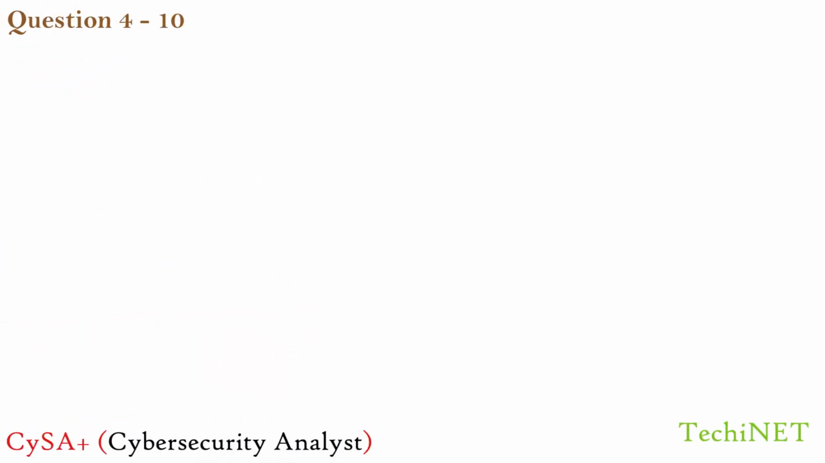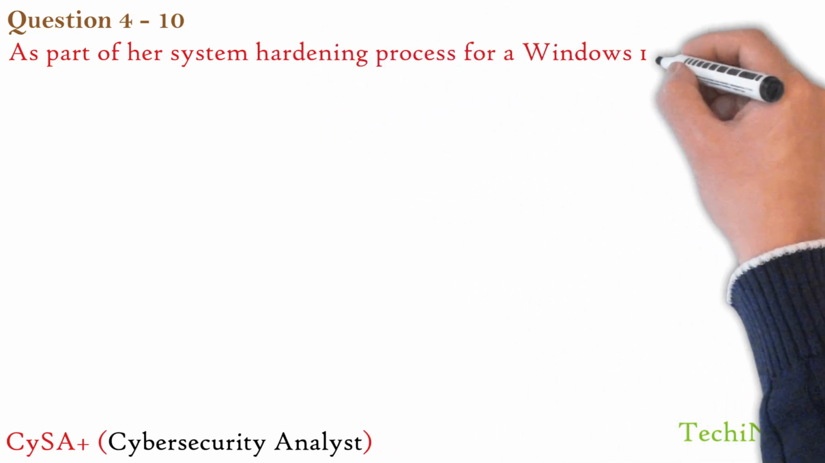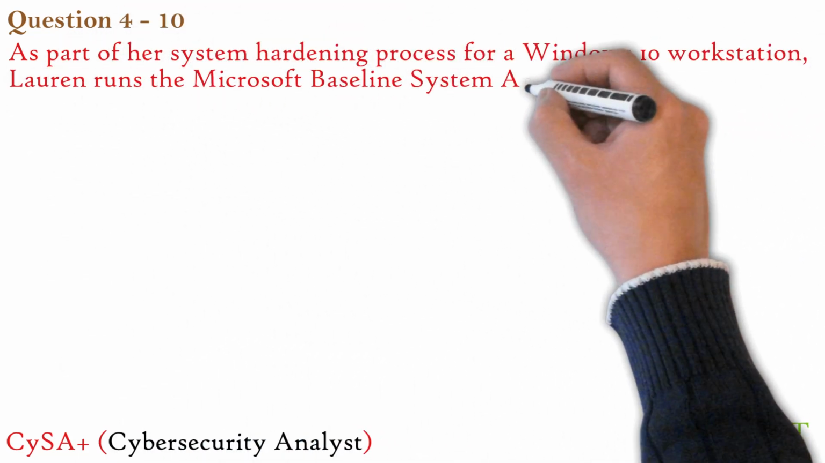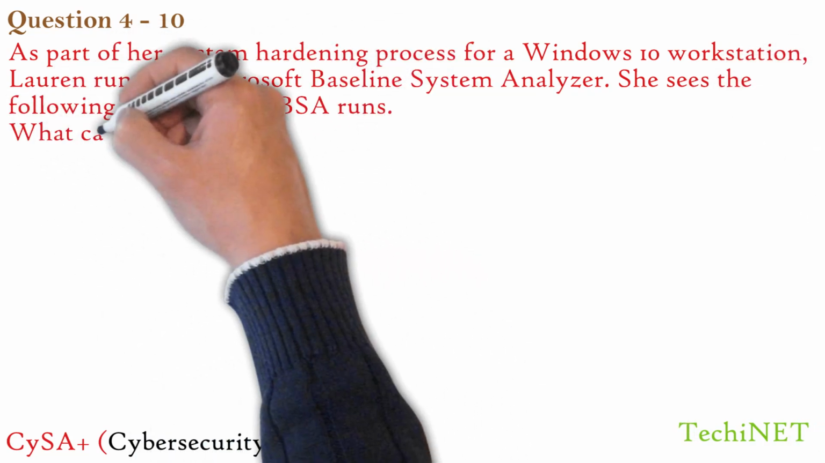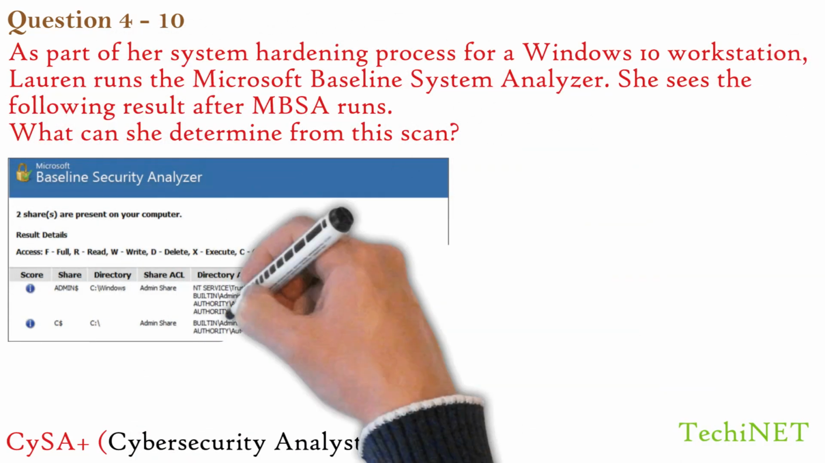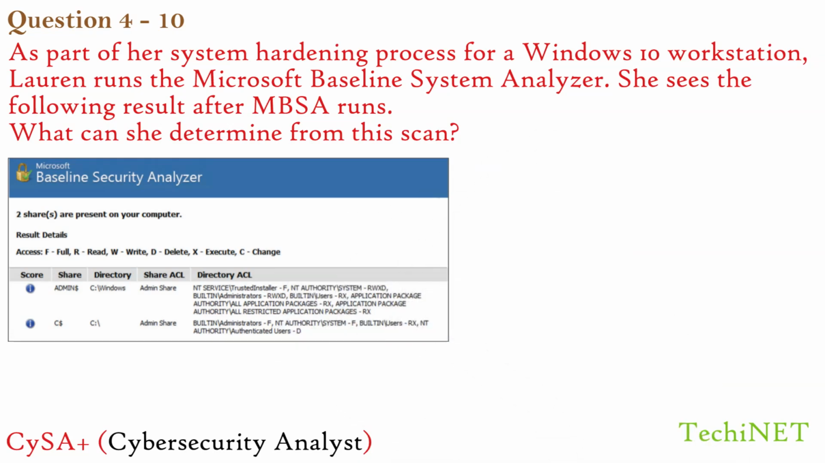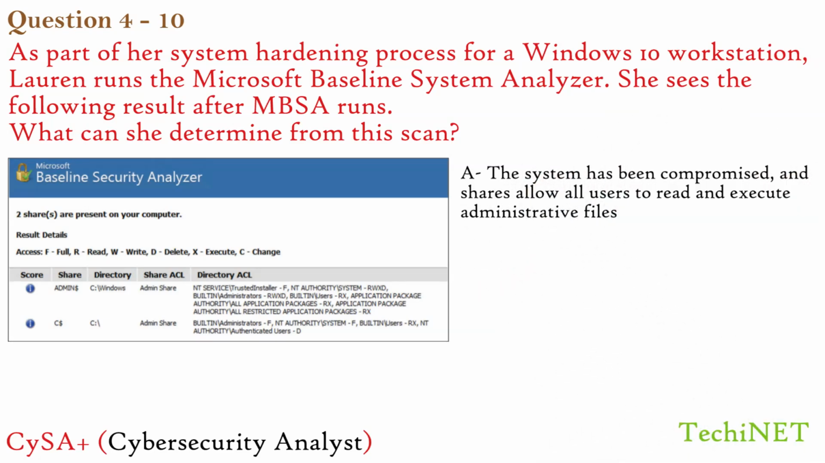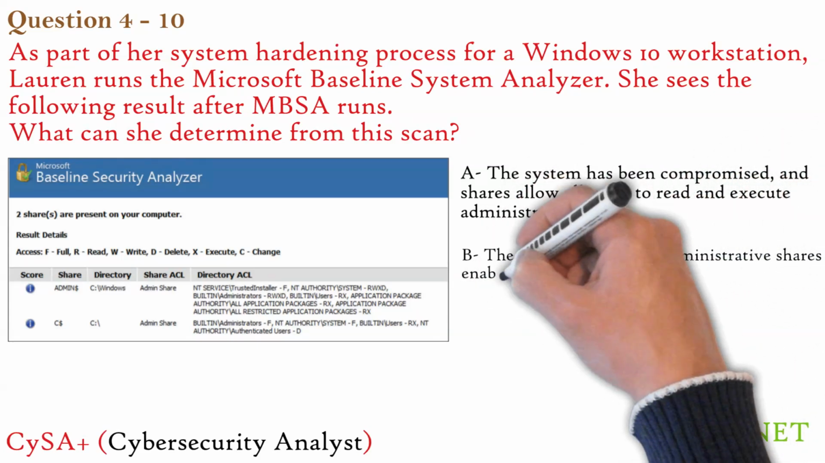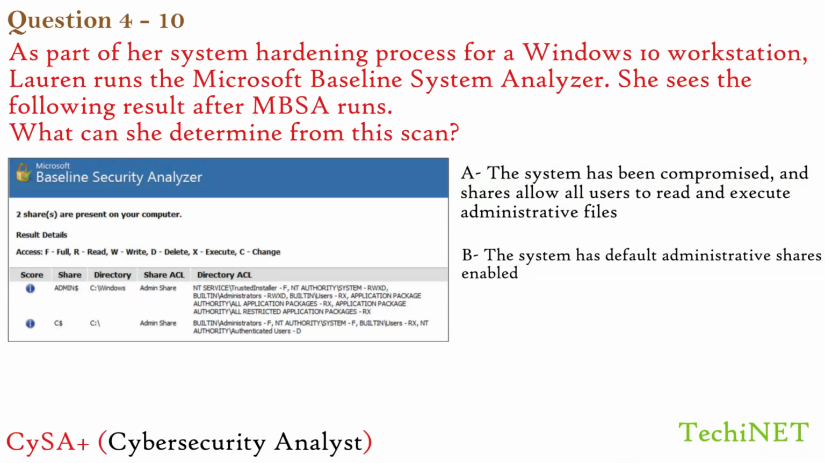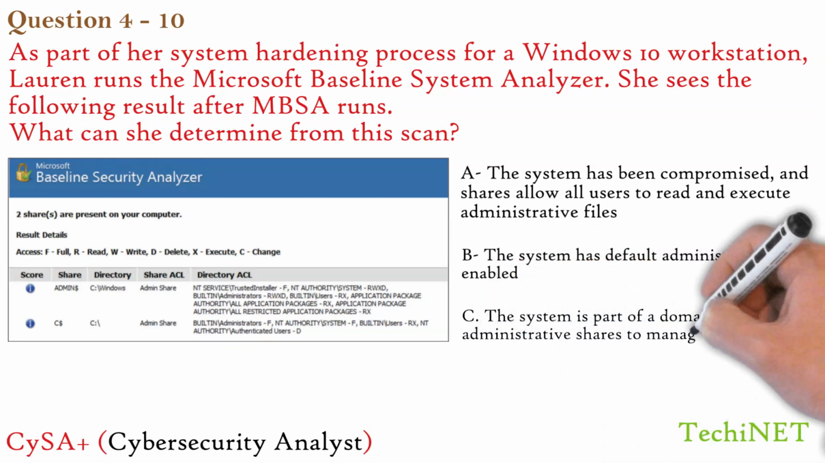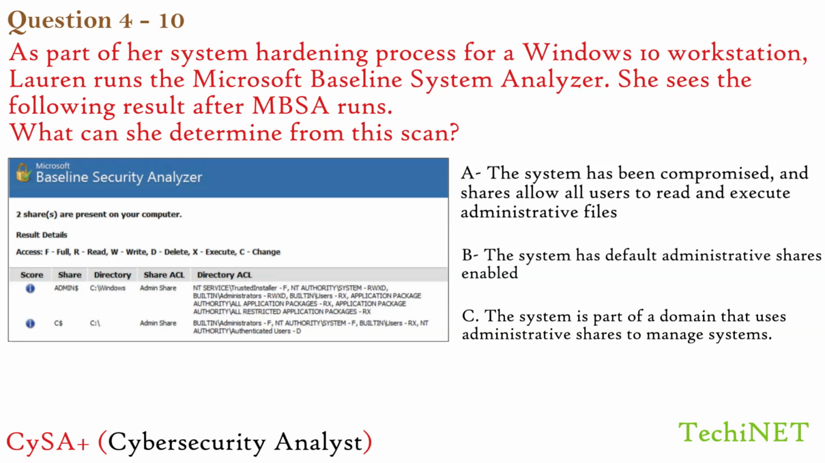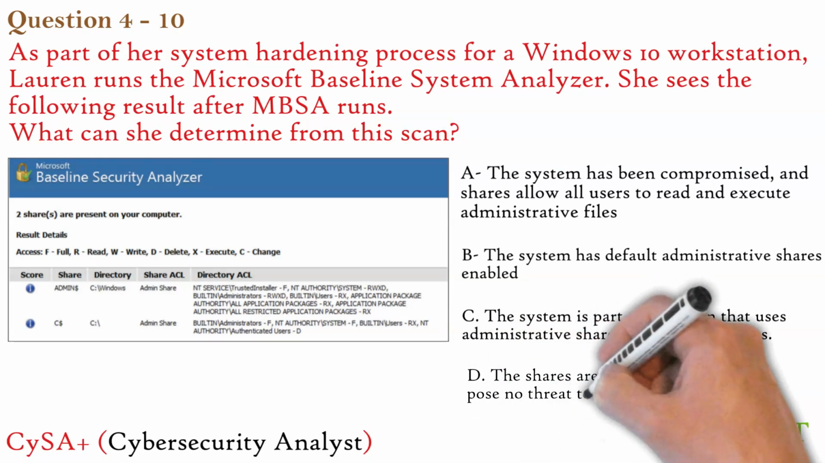Question number 4. As part of her system hardening process for a Windows 10 workstation, Lauren runs the Microsoft Baseline Security Analyzer. She sees the following result after MBSA runs. What can she determine from this scan? Options. A. The system has been compromised, and shares allow all users to read and execute administrative files. B. The system has default administrative shares enabled. C. The system is part of a domain that uses administrative shares to manage systems. D. The shares are properly secured and pose no threat to the system.